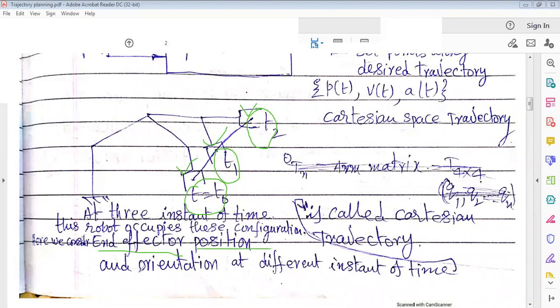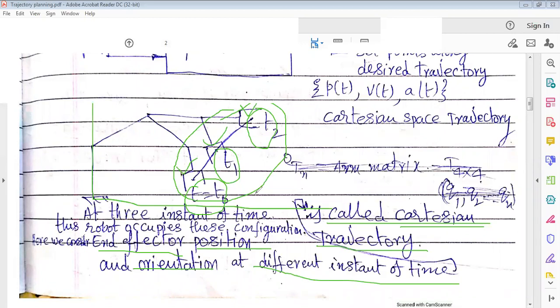The position and orientation of the end effector at different instants of time is called a Cartesian trajectory. Why is it a Cartesian trajectory? Because the configurations of these three are defined in Cartesian space, x, y, z, with the origin at the base of the manipulator.